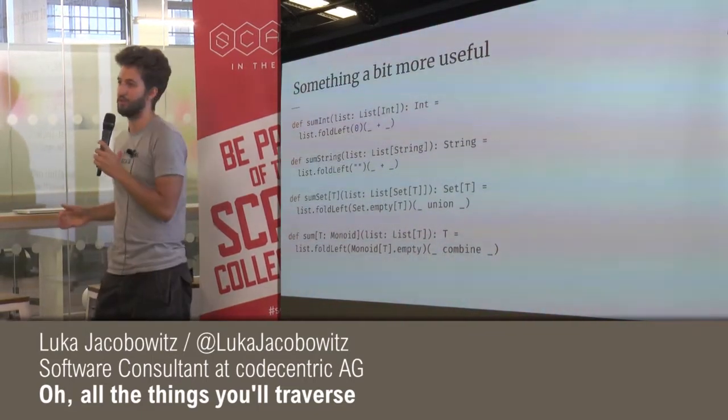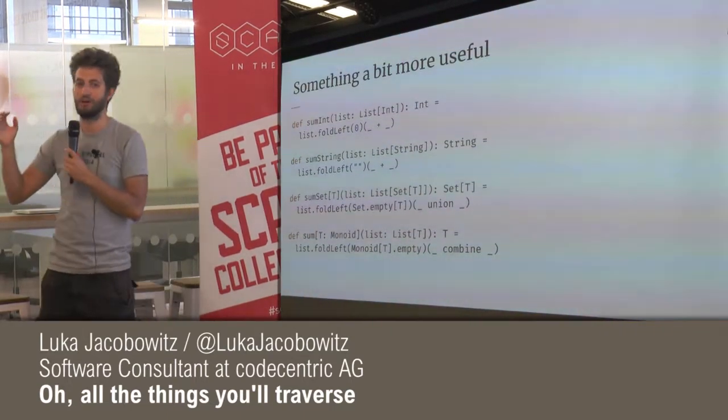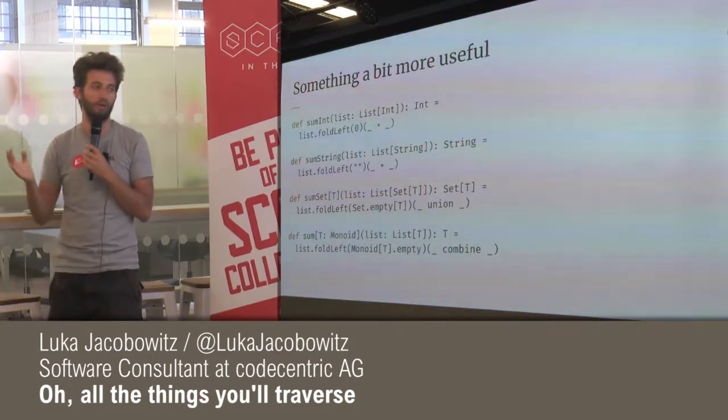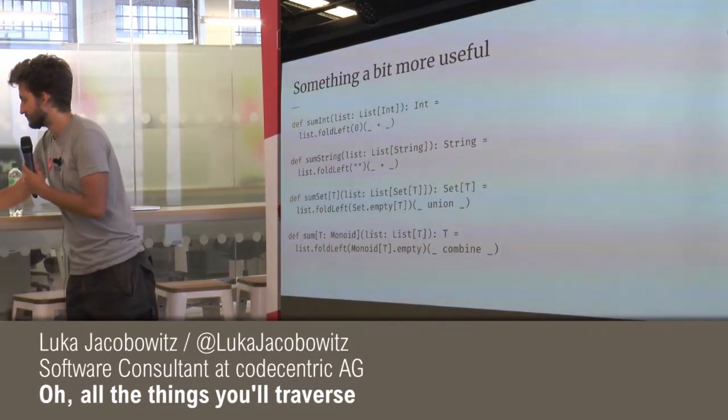So if you ever want to aggregate a bunch of things, like a sequence of values, you might actually be able to do that with just a single monoid, and we'll see why these things are cool in a second.